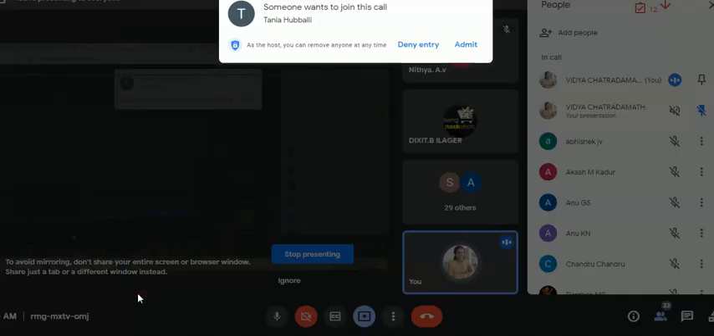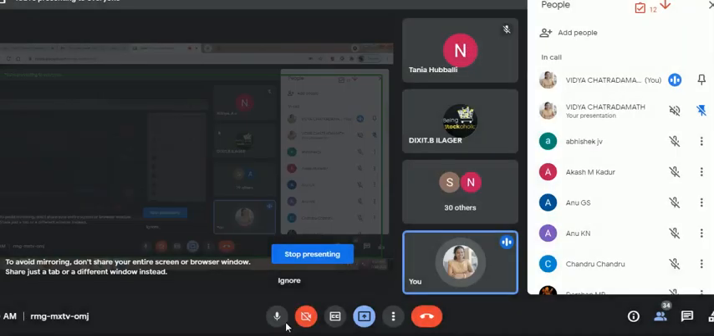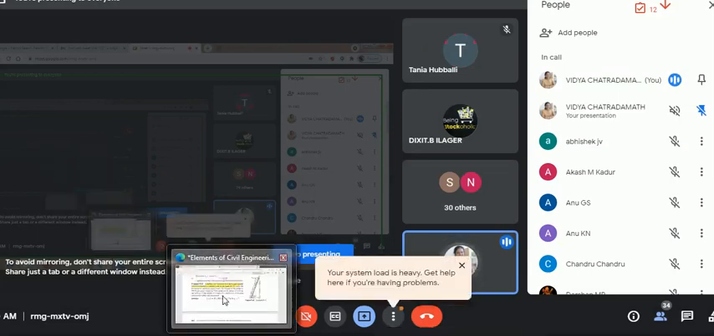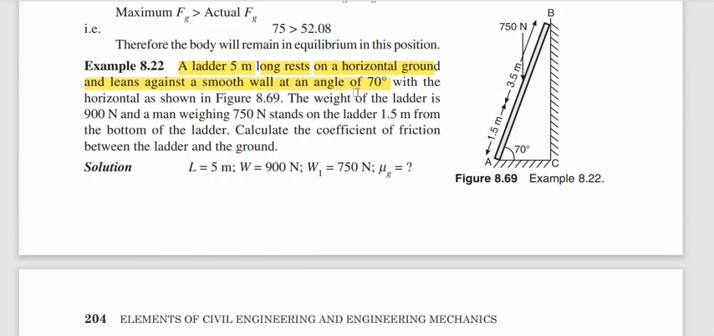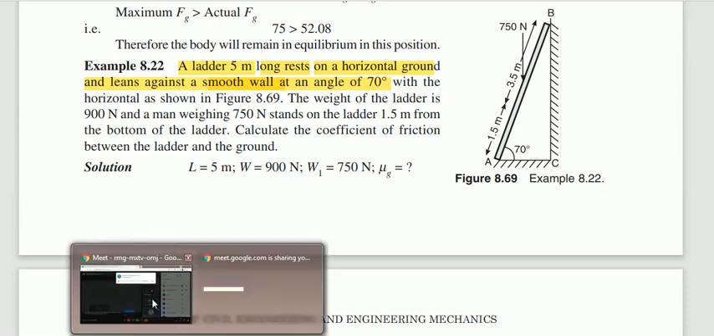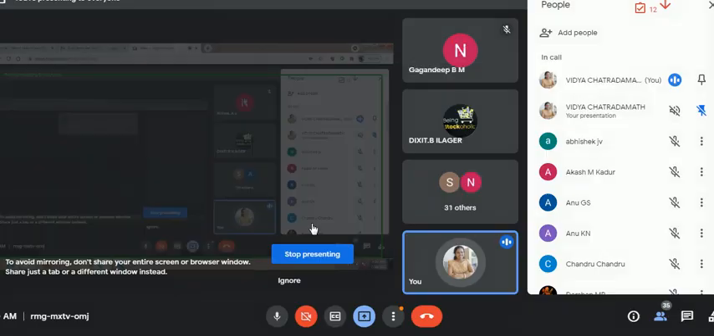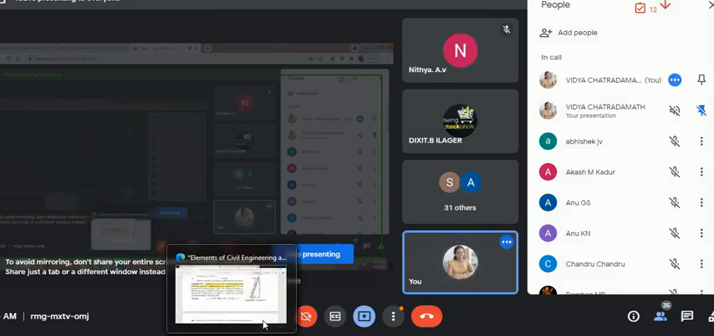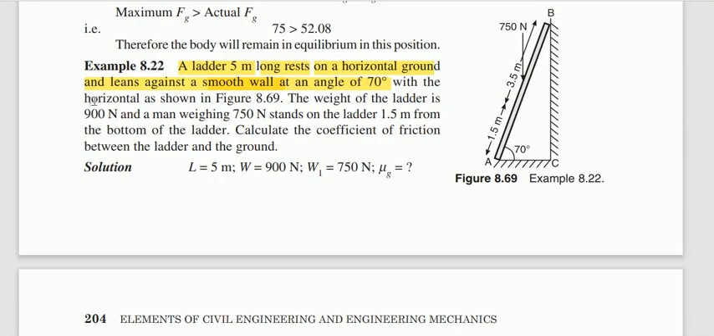So our ladder has a length of 5 meter and it is inclined to the wall at 70 degree. Here you need to concentrate on which word is there: that is smooth wall. A smooth wall is nothing but there is no need of considering the friction force against the wall. So the smooth wall you need to consider here, and with a horizontal as shown in the figure.